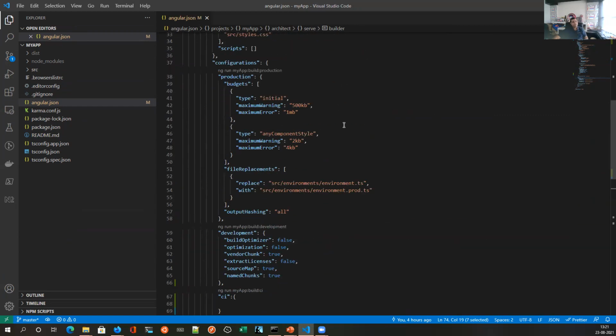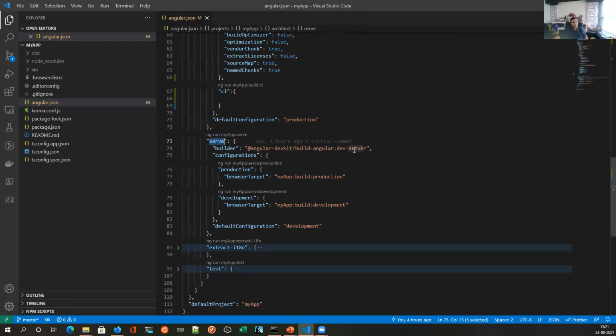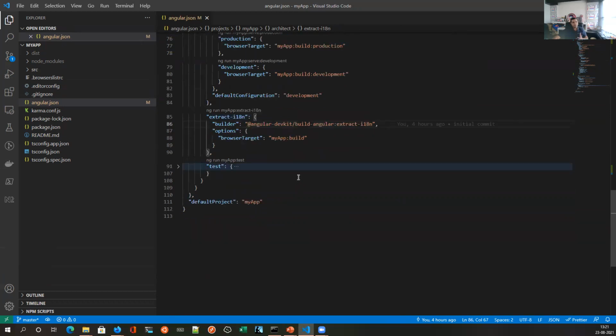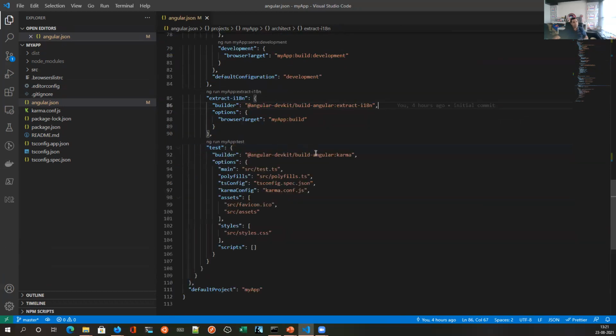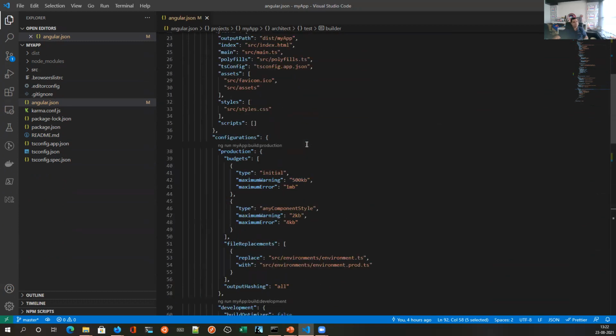This was built for just serving on a browser. Serve is used to serve the application through a dev server. Same way, extract-i18n means extracting internationalization libraries. So for that, you require a separate builder itself. And with test, you need karma. So that is how you define all the builders, different types of builders.